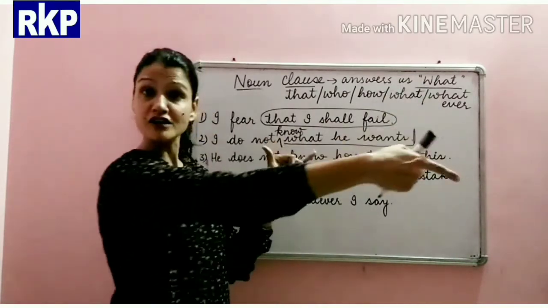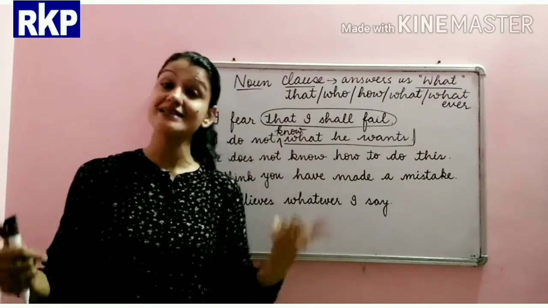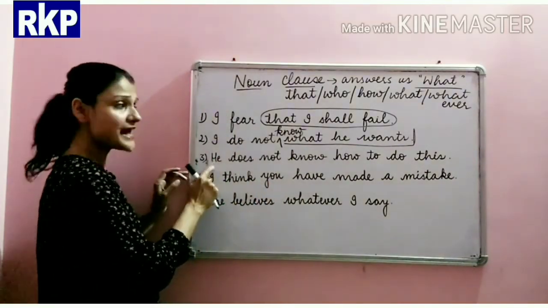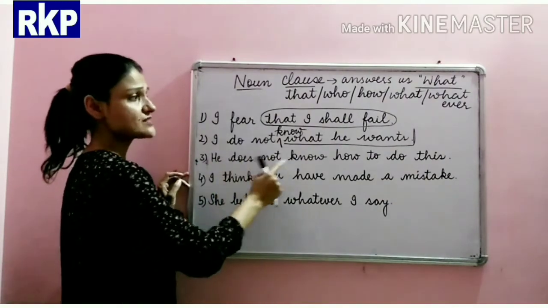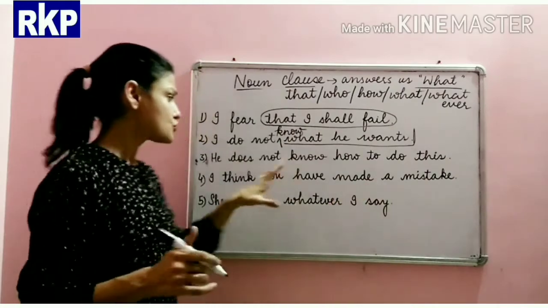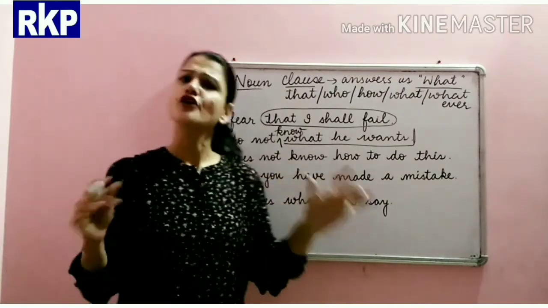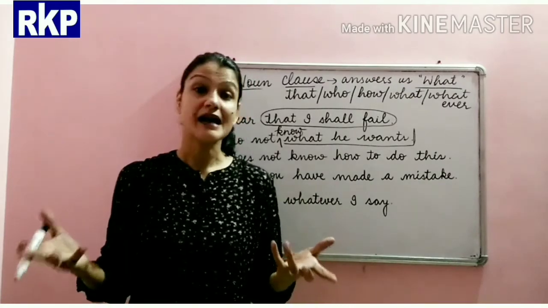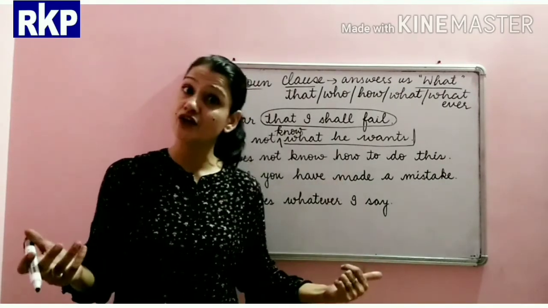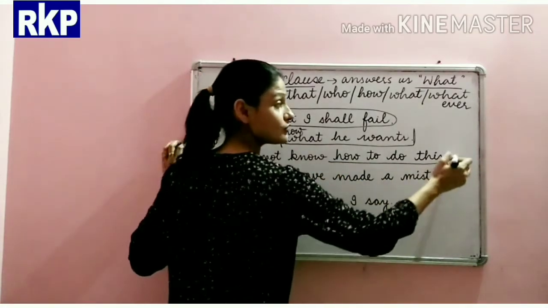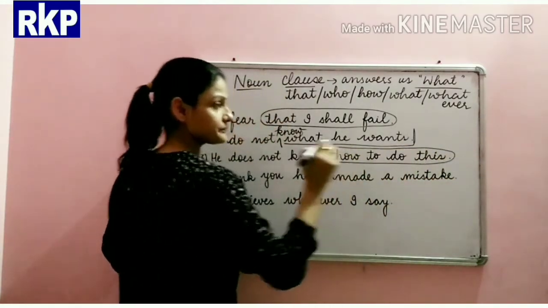What he wants is the dependent noun clause. Alright? Okay. Next sentence is, he does not know how to do it. So, he does not know. What is that? Something which he doesn't know. What is that thing? How to do this.